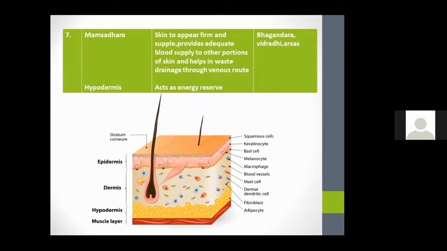The last layer is the Mamsadhara layer. That is, the skin appears firm and supple, provides adequate blood supply to the other portions of the skin, and helps in waste drainage through the venous route. So conditions like Bhagandara, Vidradhi, arshas, like skin manifestations, can be identified in this layer. So why are we understanding the layers of skin? Because these layers also give the idea of the barriers of the skin. Any disruption in these barriers will cause the clinical conditions.